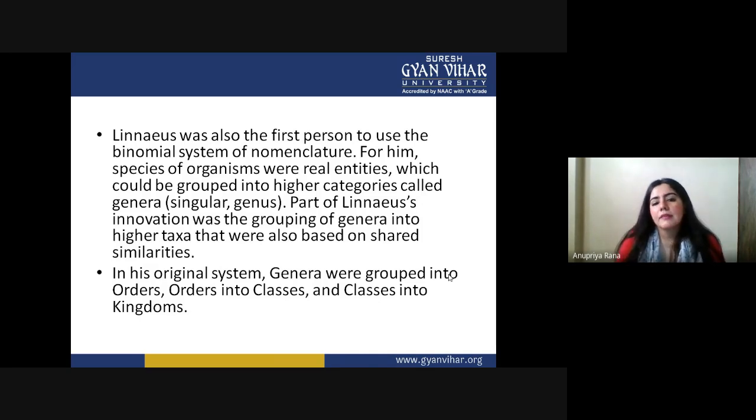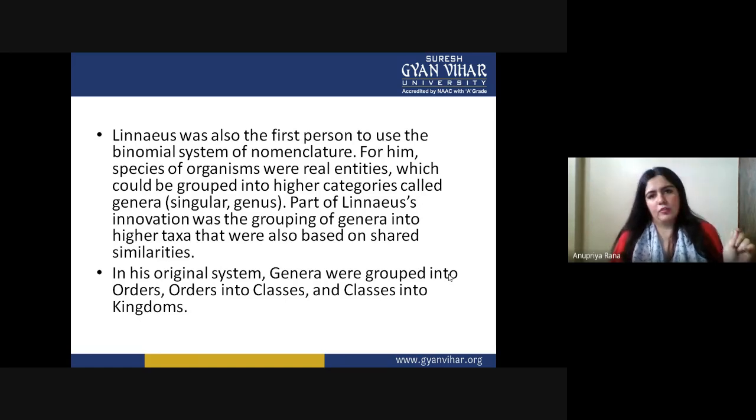Part of the Linnaean innovation was the grouping of genera into higher taxa, also based on shared similarity. When we have several genera, based on the similarity between the genera, they needed to be put somewhere else. So the term order came into consideration. Orders into classes and classes into kingdoms. Basically, the phenomenon was not in descending order; it was always in ascending order.